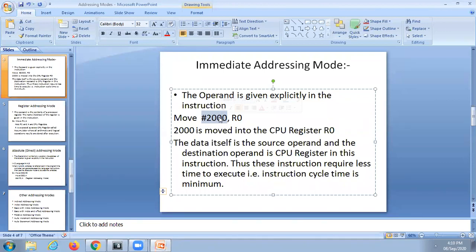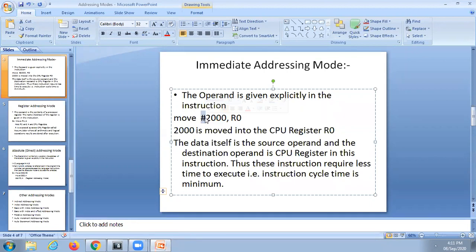Here in this example, move hash. This hash denotes that it is the data. Hash represents that it is the data. Data means it is the value. This hash represents the value of data. Move hash 2000 comma R0, as per the first type of syntax, the Motorola syntax.